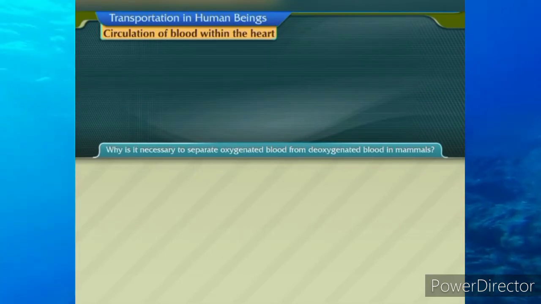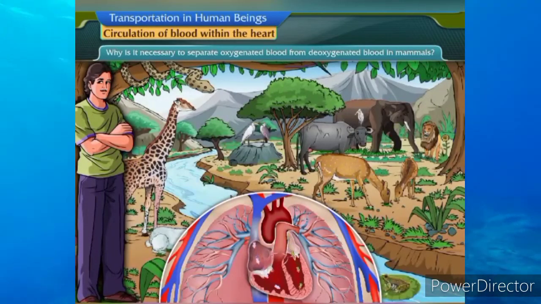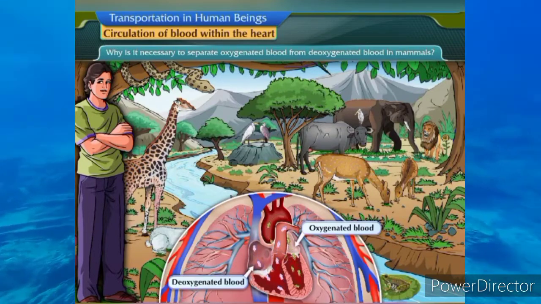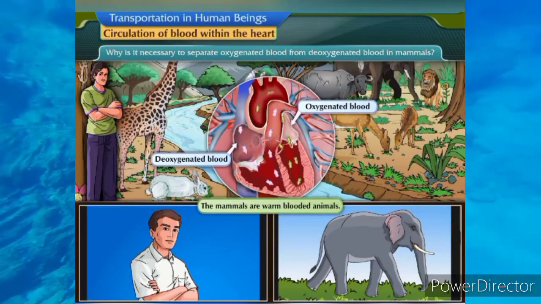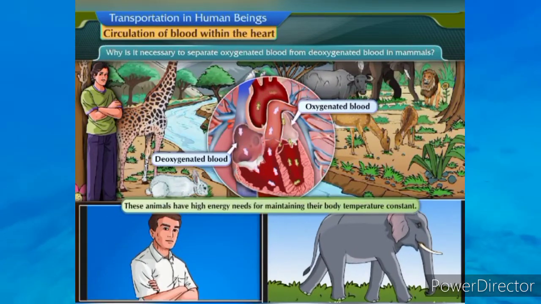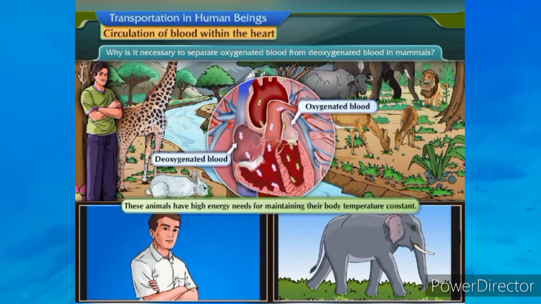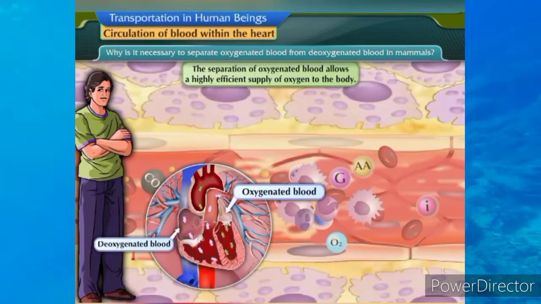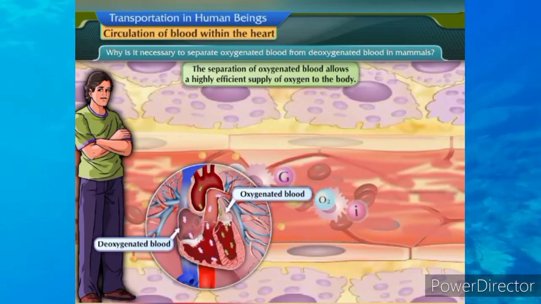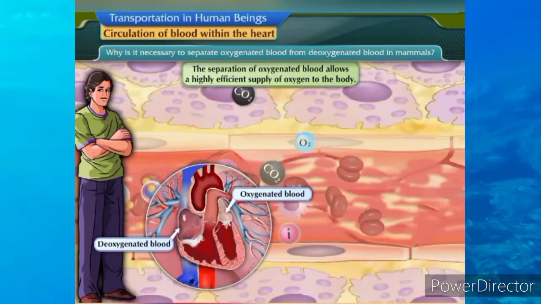Now, can you explain why it is necessary to separate oxygenated blood from deoxygenated blood in mammals? Mammals are warm-blooded animals. These animals have high energy needs for maintaining their body temperature constant. The separation of oxygenated blood allows a highly efficient supply of oxygen to the body.